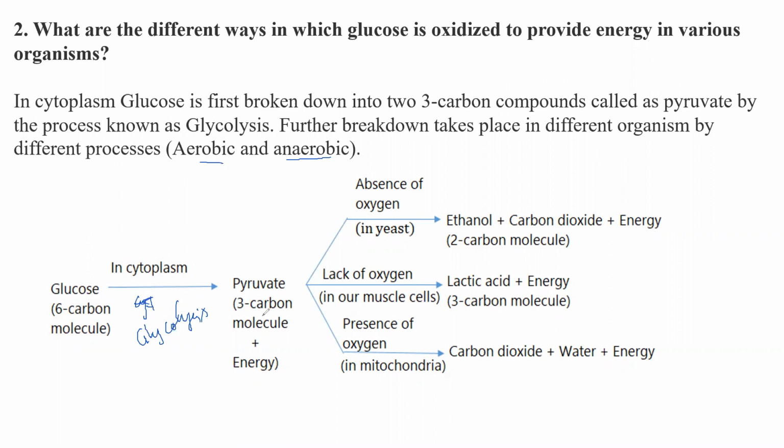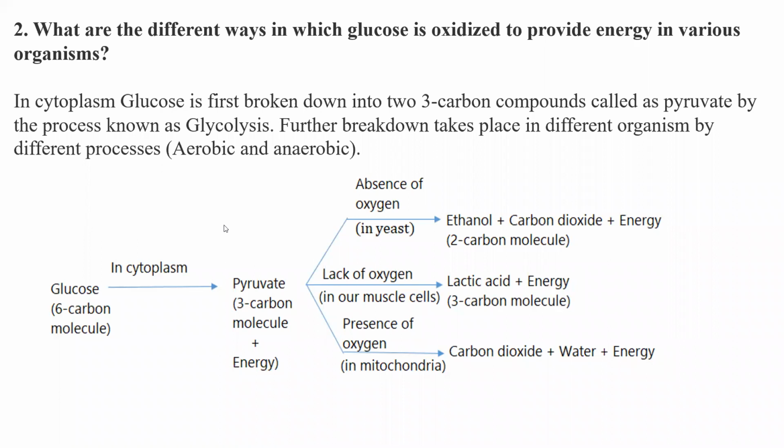Here, pyruvate is a 3 carbon molecule. It breaks down in the absence of oxygen, which occurs in yeast, lower organisms, and forms ethanol, and in lack of oxygen, which occurs in muscles and also some bacteria, lactic acid is produced along with energy. In the presence of oxygen, in mitochondria, carbon dioxide and energy are released. This is in higher organisms. This is how respiration takes place. If you want to understand the mechanism or procedure completely, go through the previous video.